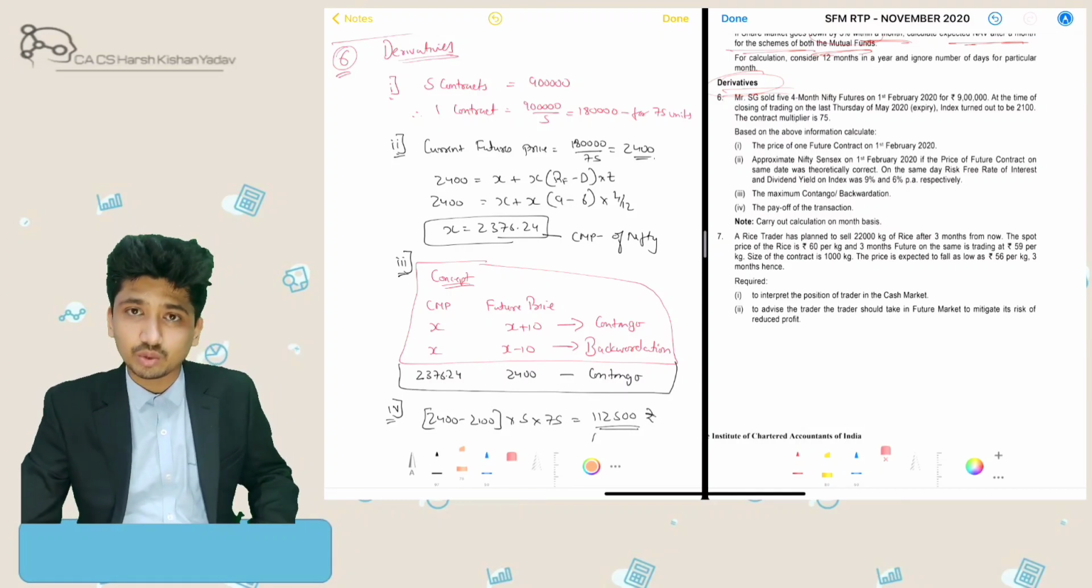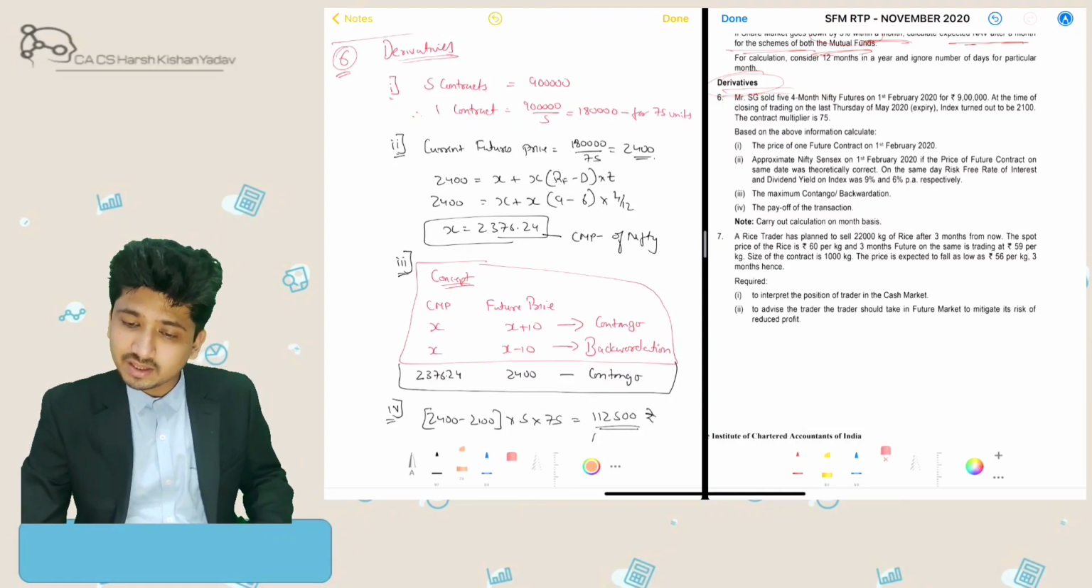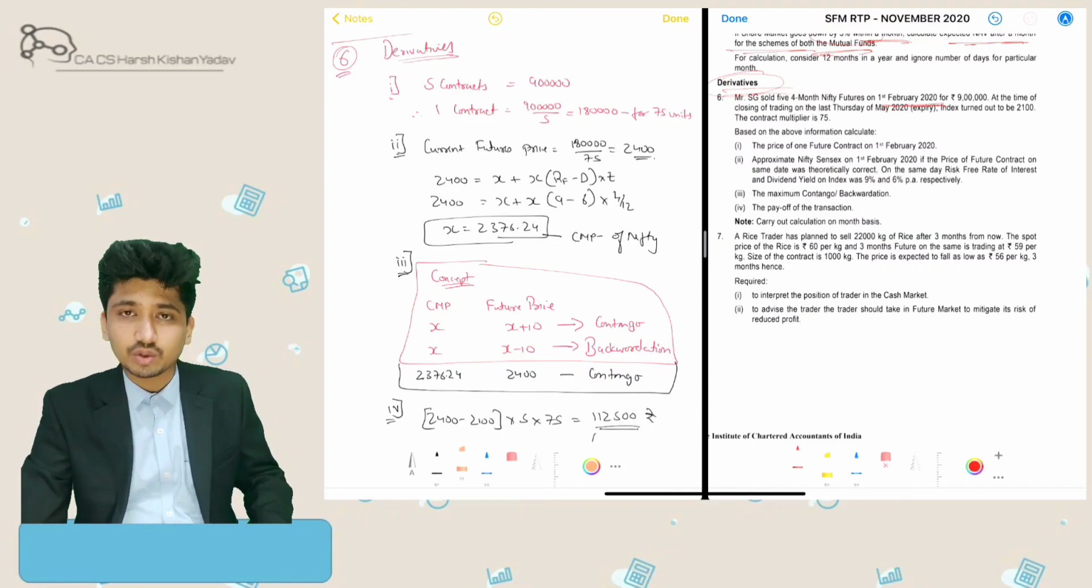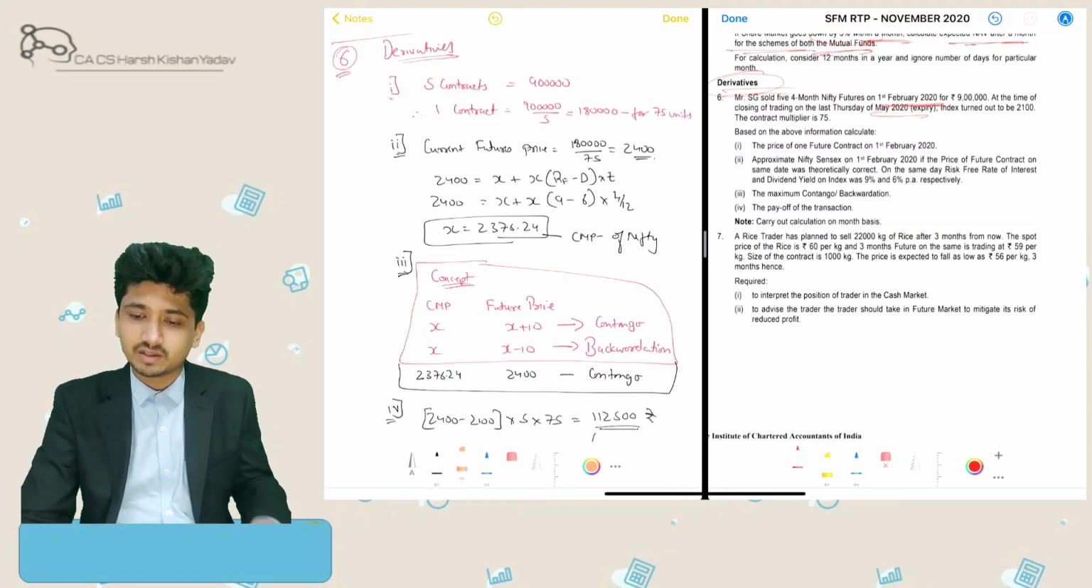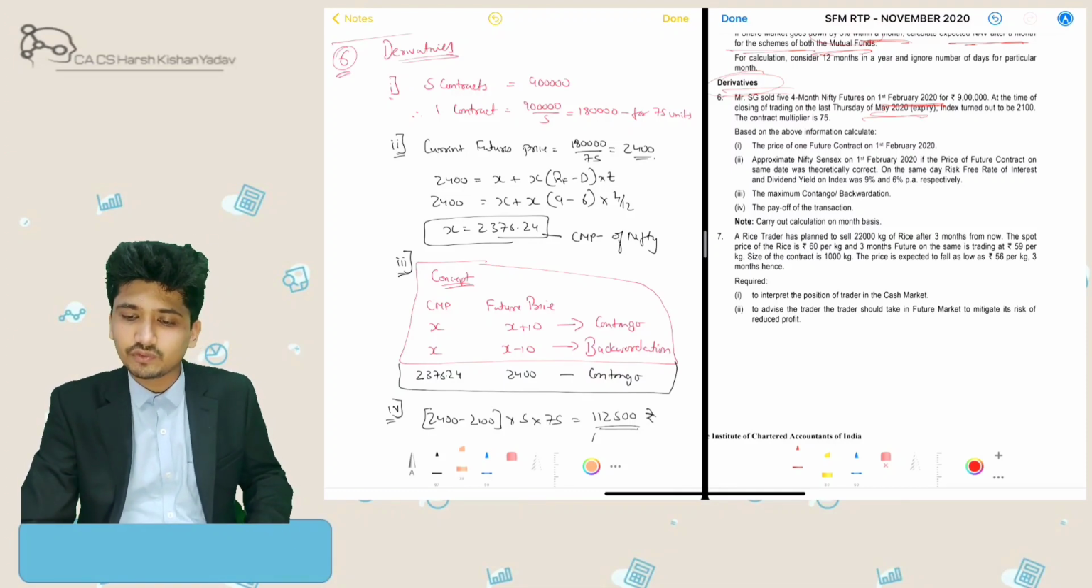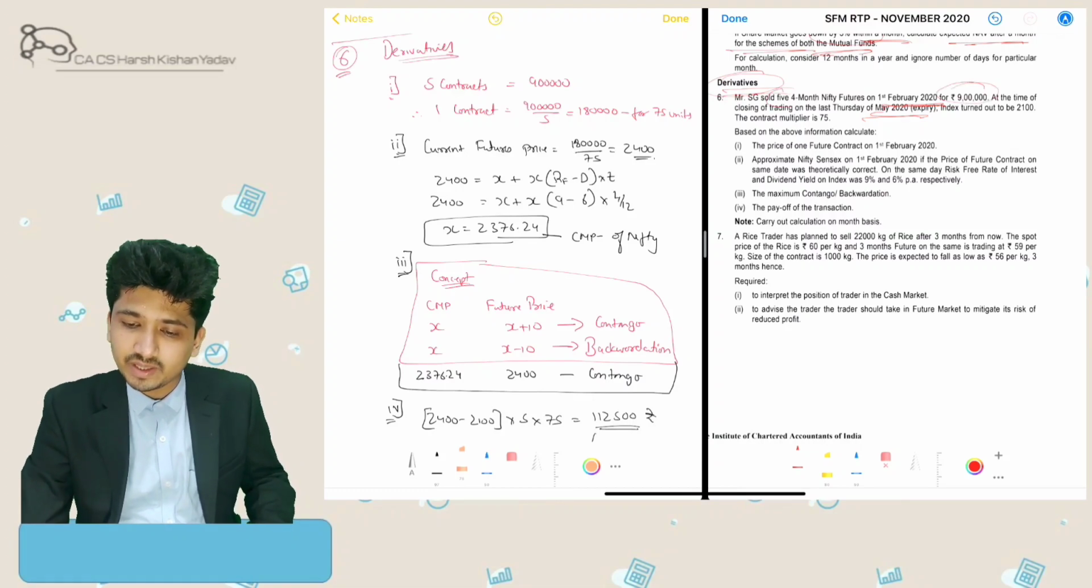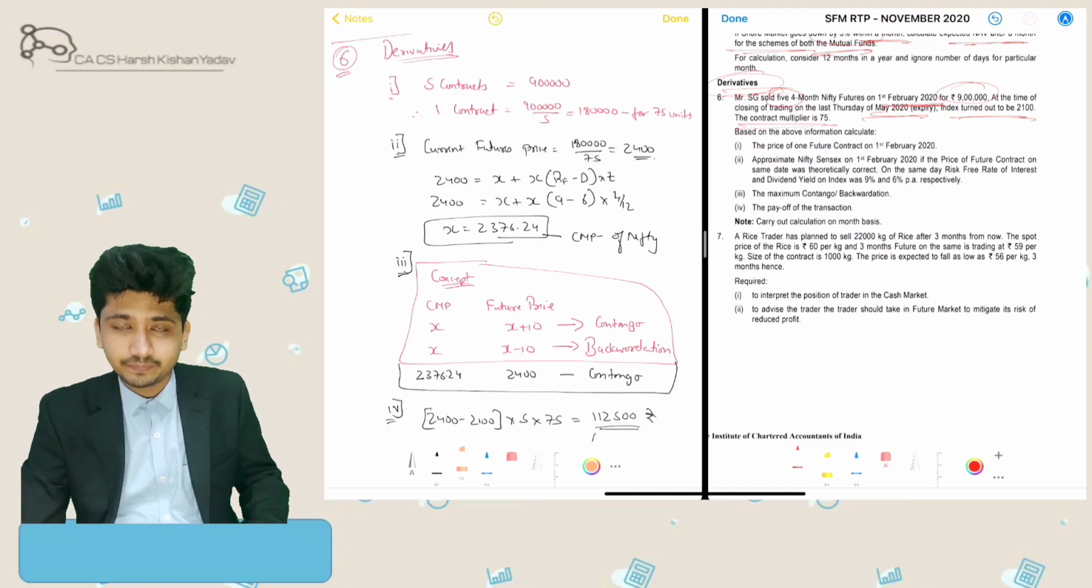Mr. SG sold 5 4-month Nifty futures on 1st February 2020. So from 1st February, 4 months means Feb end, March end, April end and May end. So he has sold May expiry futures for 9 lakhs. How many futures has he sold? 5. The index turned out to be 2100 at the end.